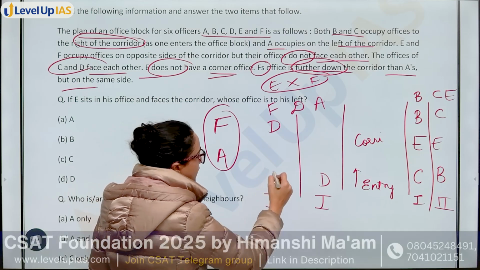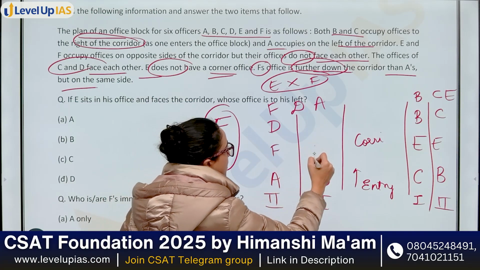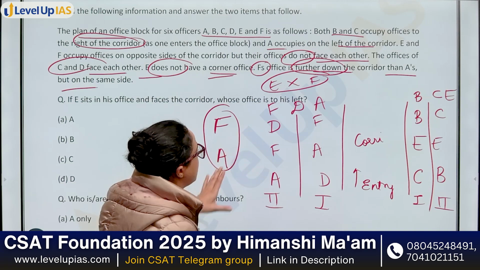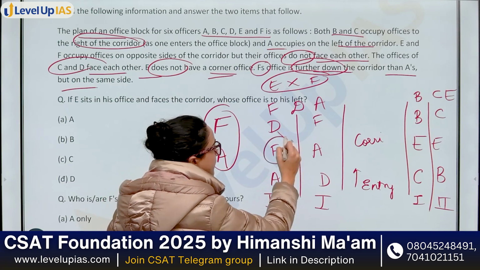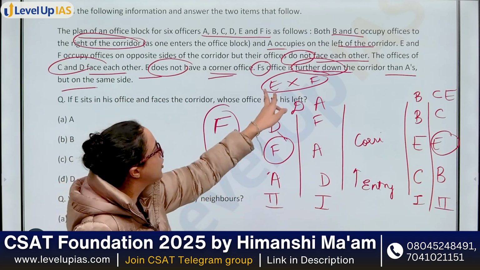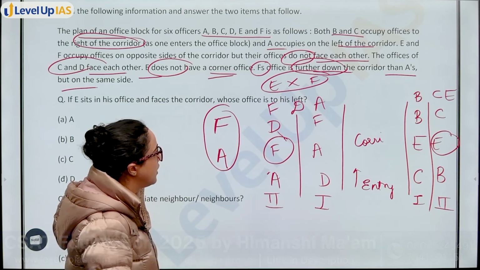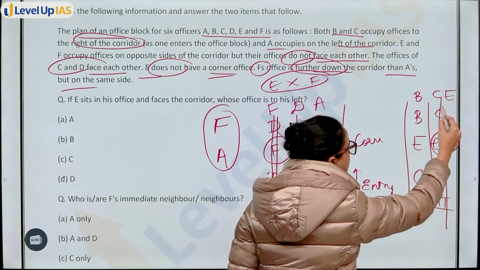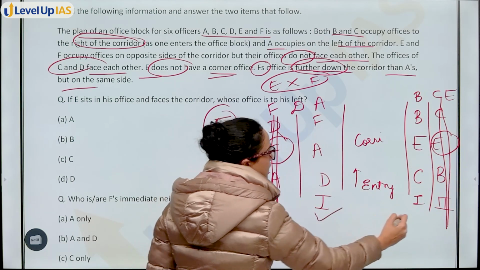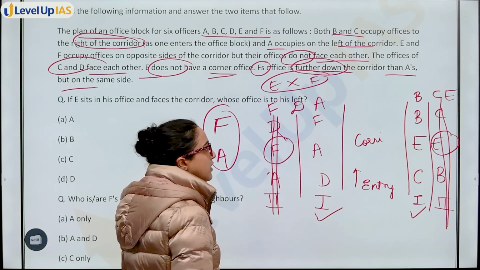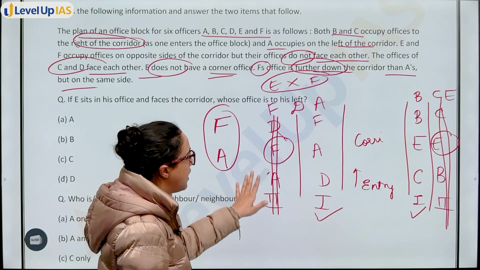That means if A is here, F is here; A is here, F is here. So in this case, you see, in the second case, F is facing E. Is this possible? Because E and F don't face each other. So the second case is not possible. Only case 1, this case: C, E, B on this side, D, A, F on this side. This will be my final arrangement.